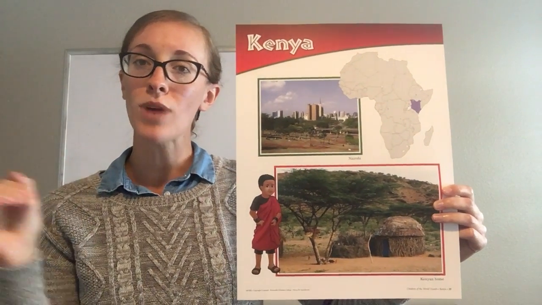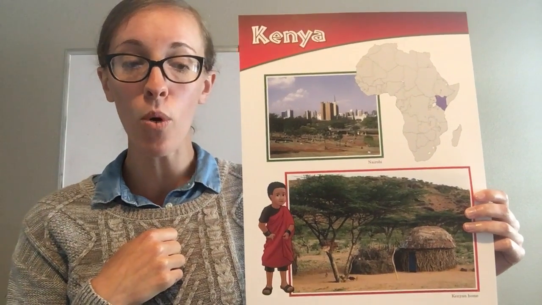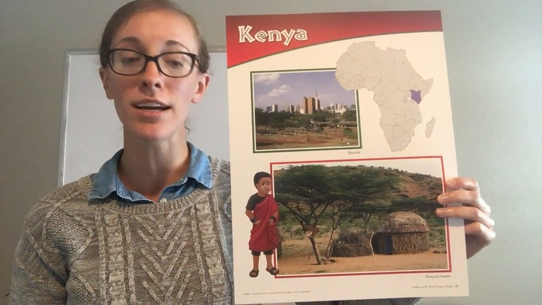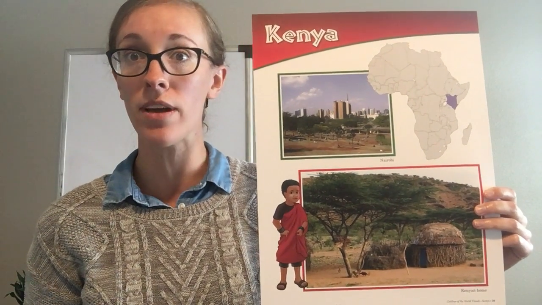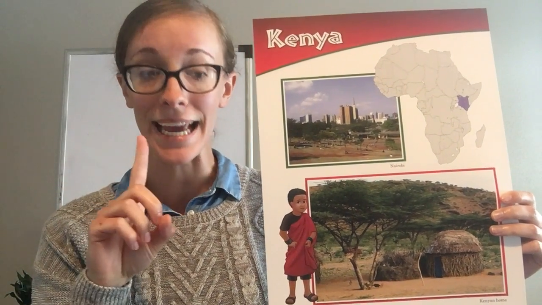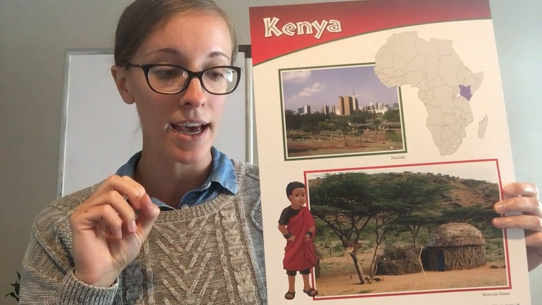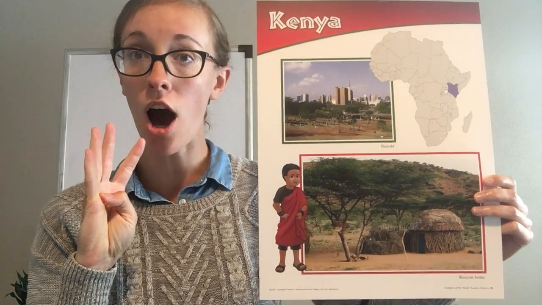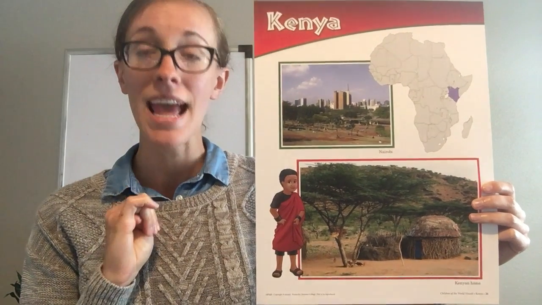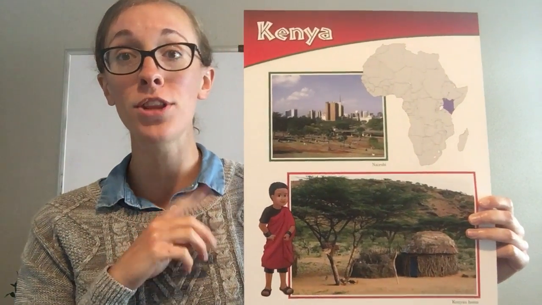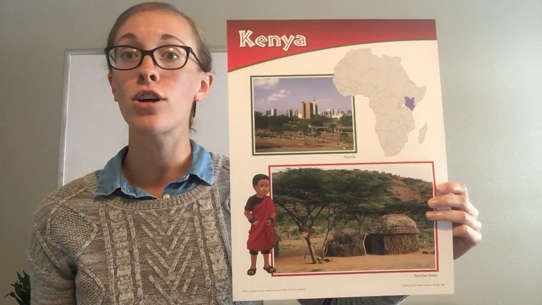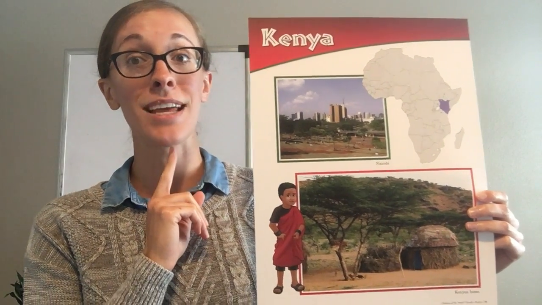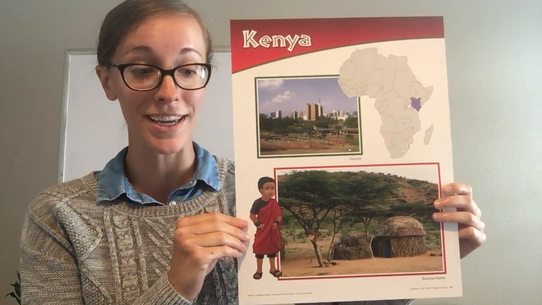Now, as we are driving through the countryside, Jomo points out tall, beautiful palm trees, and he's excited about showing us all the different things that grow there. Here are some of the things that grow there: bananas, cashews, pineapples, cotton, and tea. And he's also excited to show us all the different kinds of animals roaming around in the country. We'll talk more about the animals a little later, but Africa has really cool animals.